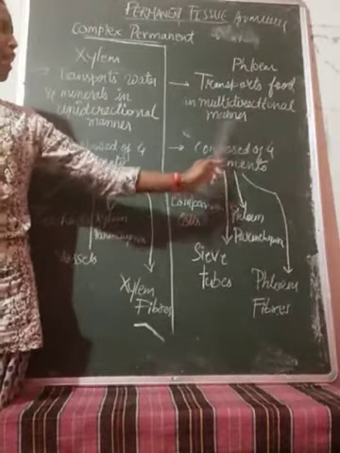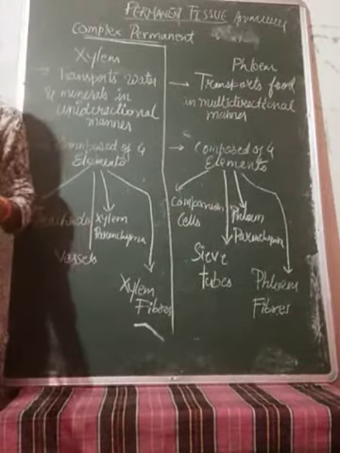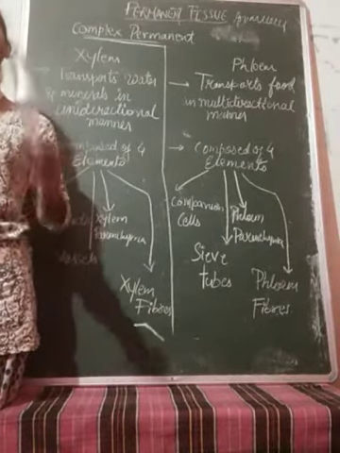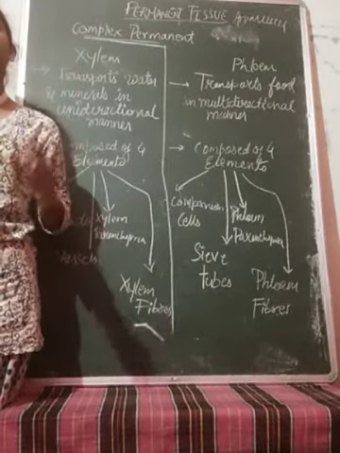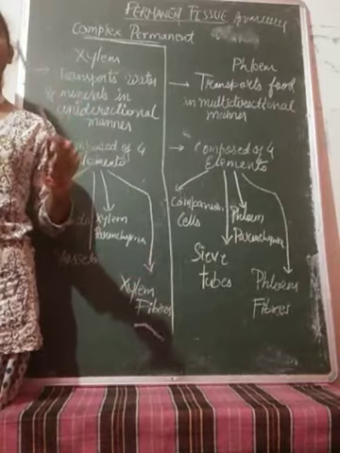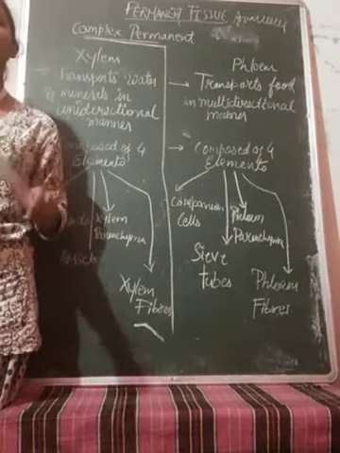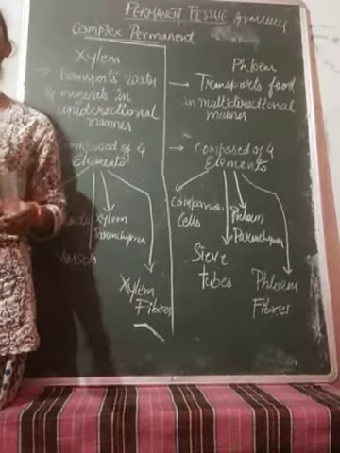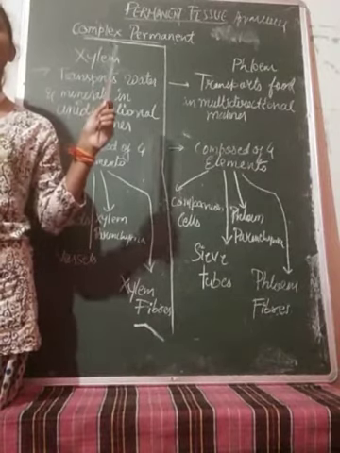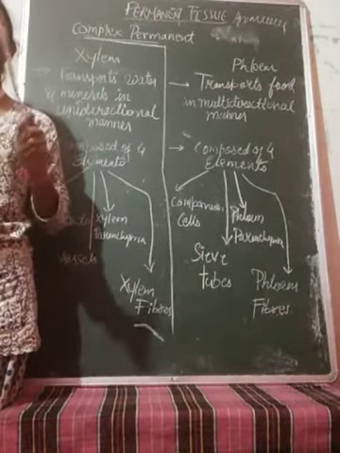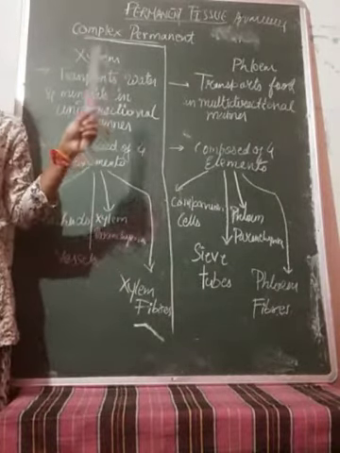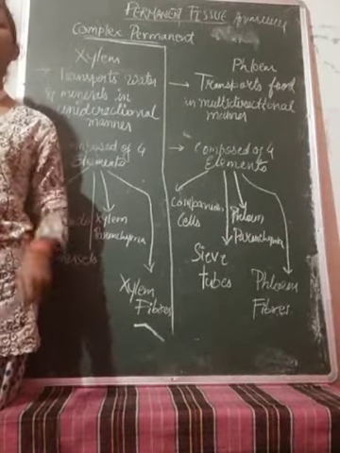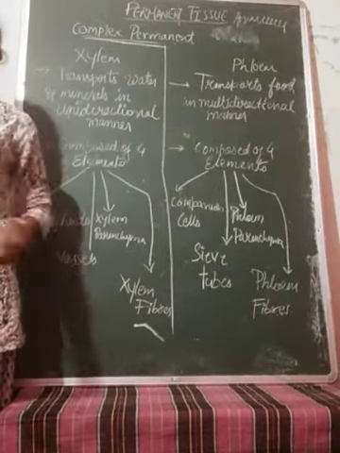Next one is the phloem. As we have written, the transportation takes place in a multi-directional manner. What does multi-directional mean here? The synthesis of food takes place in the different parts of the leaf. We know that the leaves are responsible for the preparation of food. They undergo the process of photosynthesis, and leaves are present all over the tree. So we could say that these leaves are responsible for transporting food in multiple directions. It is not only transporting laterally and vertically, but in all directions it is conducting the supply of food. Hence we will say that phloem is multi-directional.